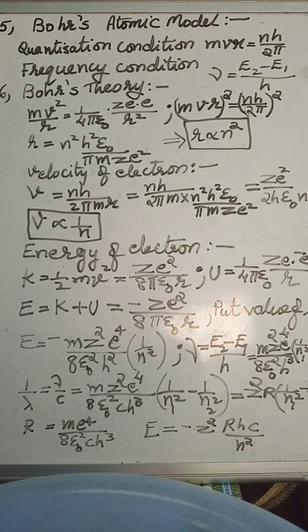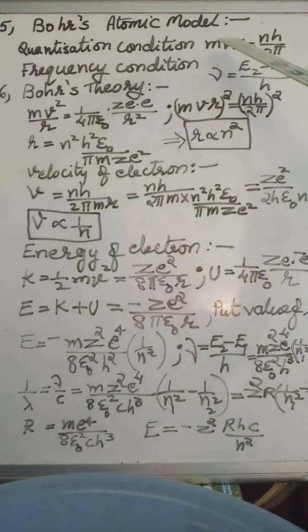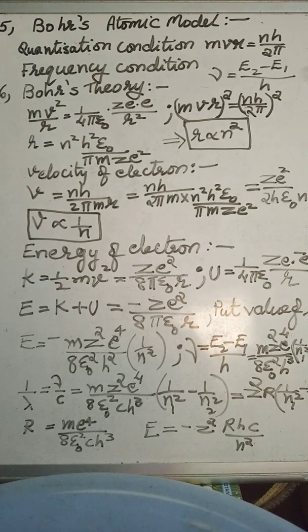Angular momentum is the moment of linear momentum. So we can see angular momentum formula is r cross p, r cross linear momentum. But we know linear momentum is mv. So the formula for angular momentum is mvr, in which m is the mass, v is the velocity, and r is the radius.